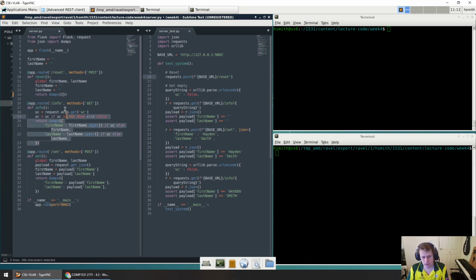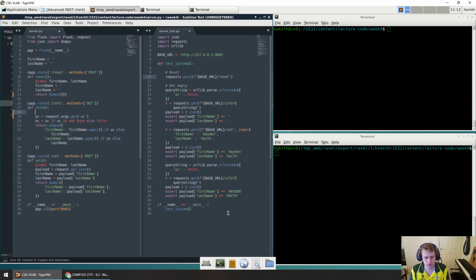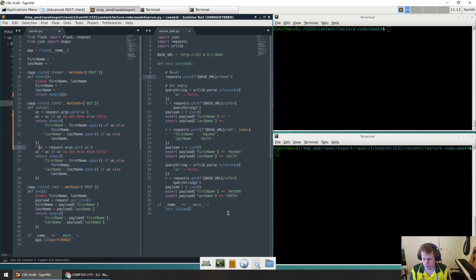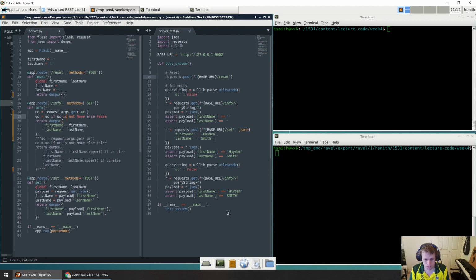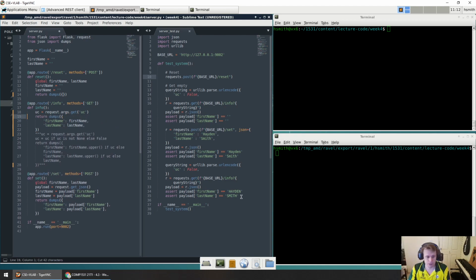And then the harder one is we have this info route. Now, just for simplicity for now, I'll actually use a simpler one of this, just so we don't overcomplicate the example yet. There. Something like that.